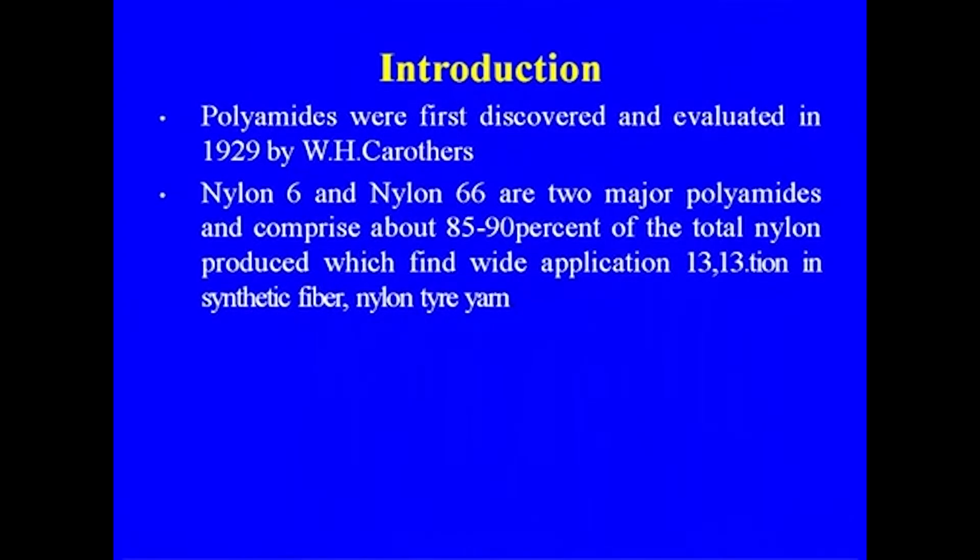Nylon 6 and nylon 66 are the two major polyamides and comprise about 85 to 90% of the total nylon produced, which find wide application in synthetic fiber, nylon tire yarn and other applications. Nylon 66 has a higher melting point than nylon 6, but still nylon 6, because its feedstock is from benzene, is more preferred, and the availability of nylon 6 is more than nylon 66.